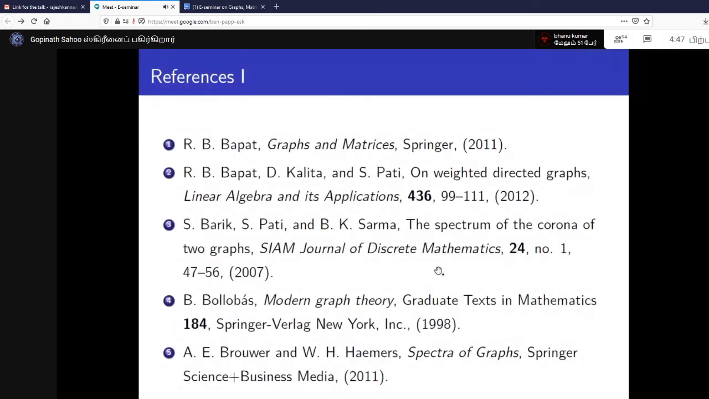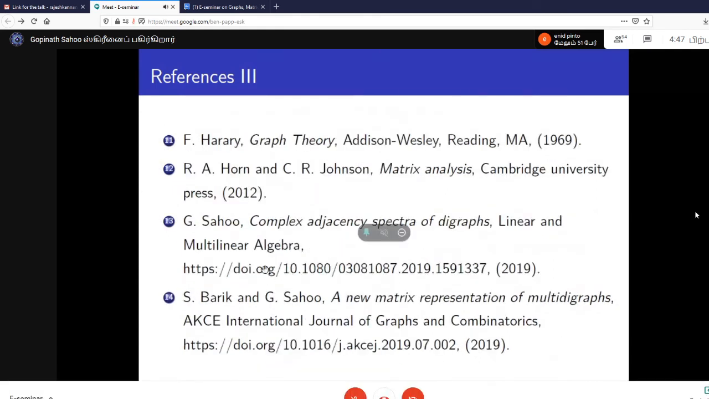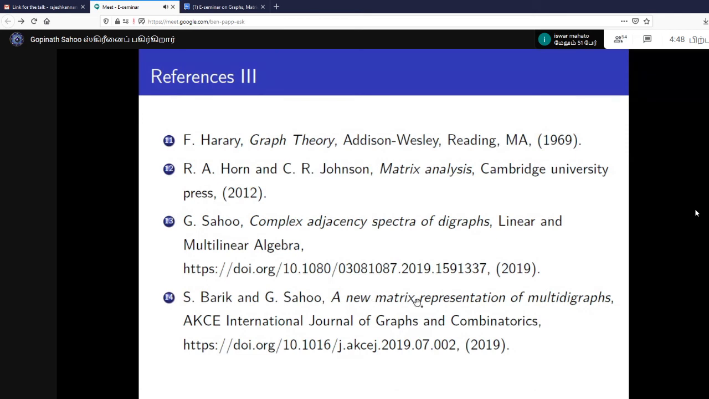These are some of the references. If you need to know more about me, these are 2 papers which got recently accepted. One on adjacency spectra of digraphs, and another one on the complex adjacency spectra of multi-digraphs. So if you have any questions.